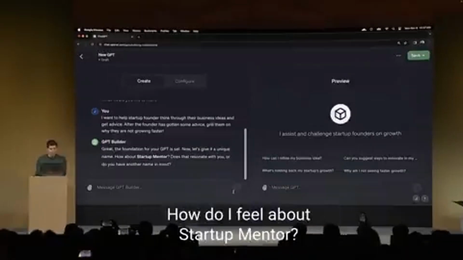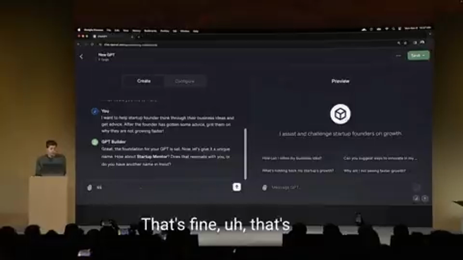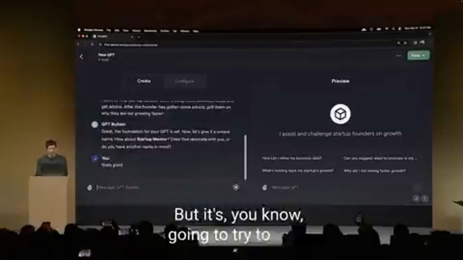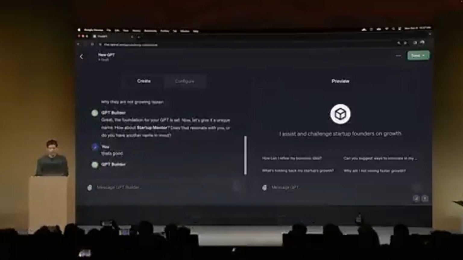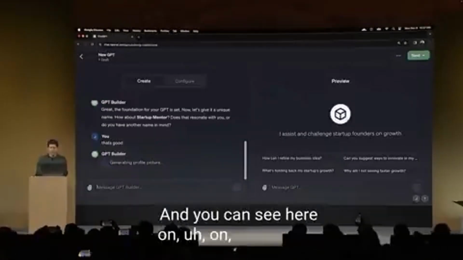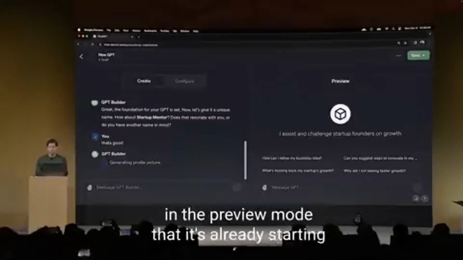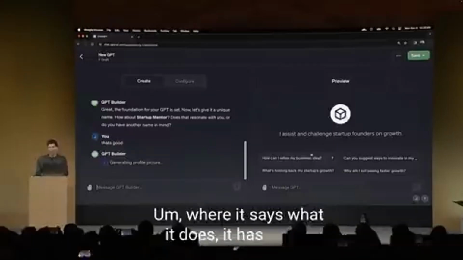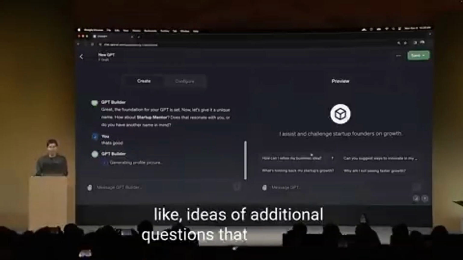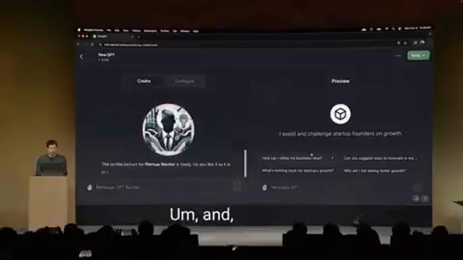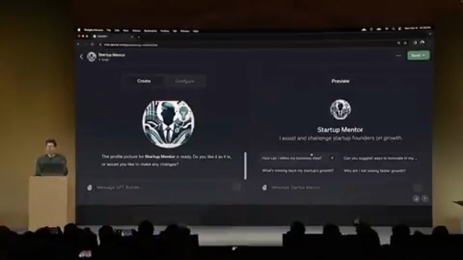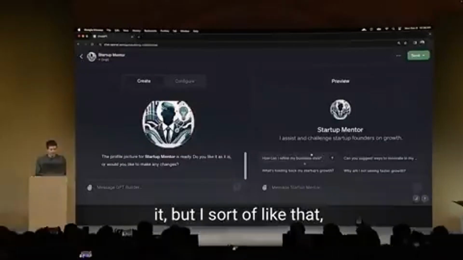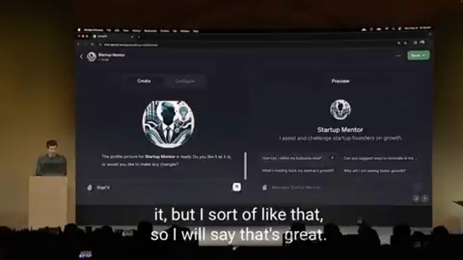How do I feel about Startup Mentor? That's fine. That's good. So if I didn't like the name, of course, I could call it something else. But it's going to try to have this conversation with me and start there. And you can see here on the right in the preview mode that it's already starting to fill out the GPT, where it says what it does. It has some ideas of additional questions that I could ask. And you know what? So it just generated a candidate. Of course, I could regenerate that or change it, but I sort of like that. So I will say, that's great.